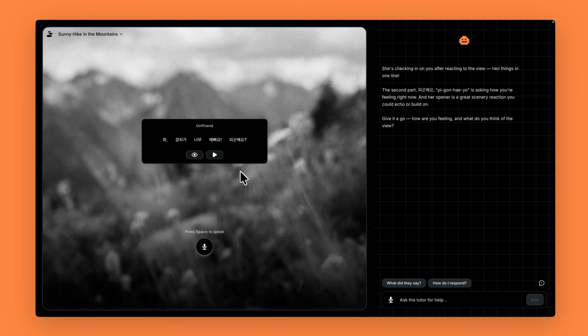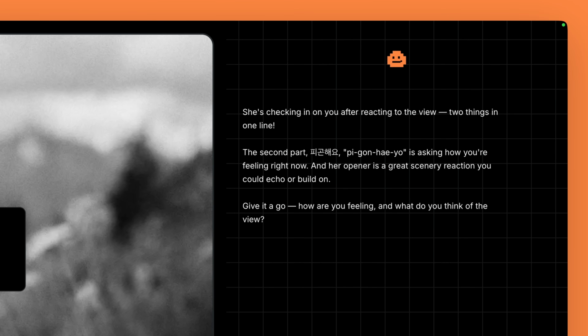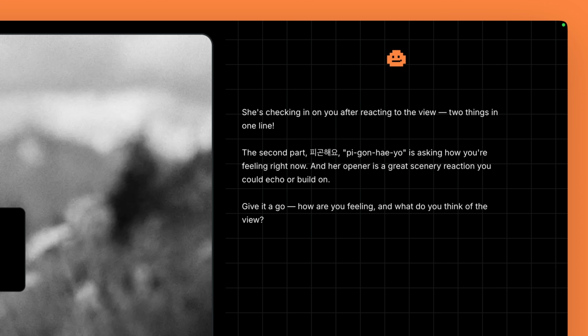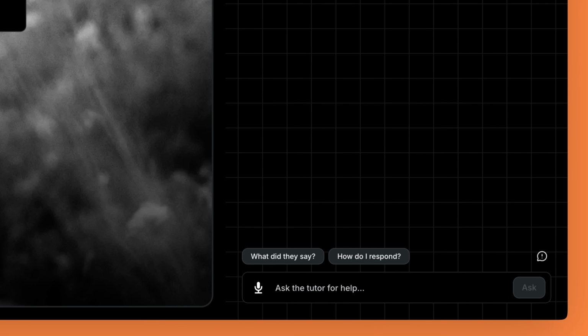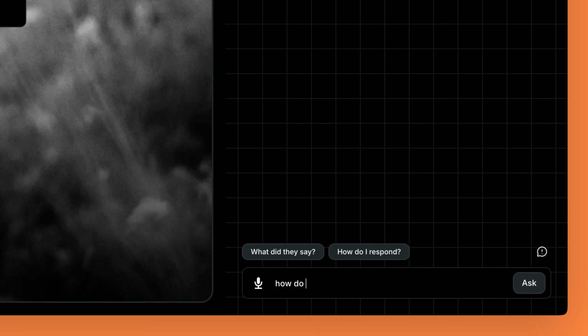This is a good time to look over to the right. The tutor has knowledge of all the phrases you master and sees when you encounter something new for the first time. Without you having to write to it first, the tutor explains new words and nudges you to respond with phrases that align with your practice focus. Same thing here though. If you have any questions or want to respond in another way than what's suggested, you can just write to the tutor and you will get the help you need.